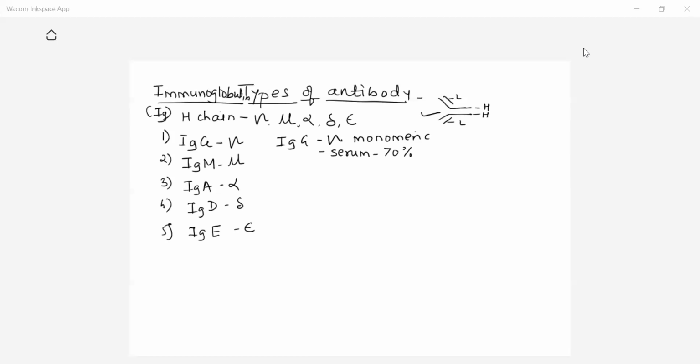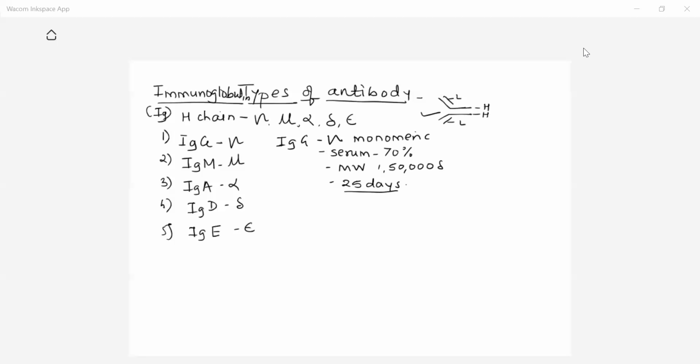This antibody has a molecular weight of 1,50,000 Dalton. That is the molecular weight of IgG. IgG is a long-lived antibody. It remains for more time in our body as compared to the other antibodies. Its half-life period is 25 days. What is half-life period? It is the period required to destroy the total antibodies, that is 25 days. It is the longest living antibody in our body. So that is its characteristic. IgG is the antibody which is found for more time in our body.